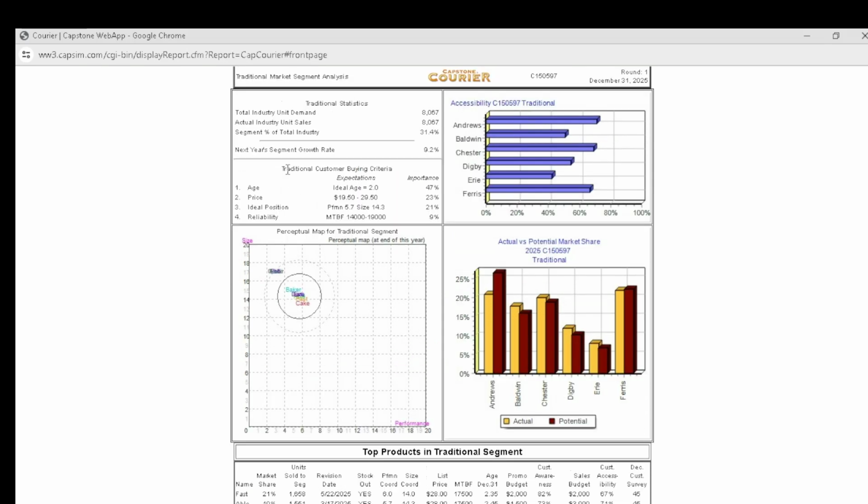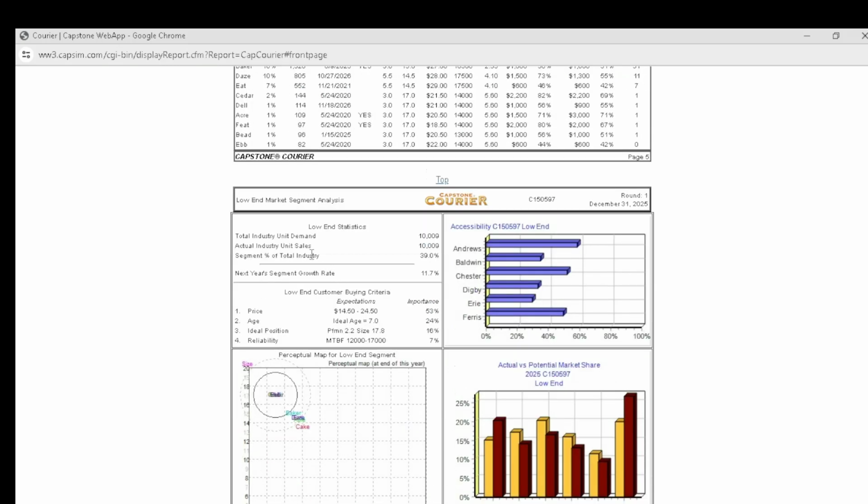Starting with the traditional segment, we have the traditional customer buying criteria. Here you can see that for the traditional segment, age is the most important, whereby they need an ideal age of 2.0. Price is the second most important, whereby they need a price of 19.50 to 29.50. Positioning is third, with an importance of 21%. Here they need a performance of 5.7 and a size of 14.3. The last one is reliability with an importance of 9%, and here they need an MTBF of 14,000 to 19,000. So that's what customers expect in the traditional segment.